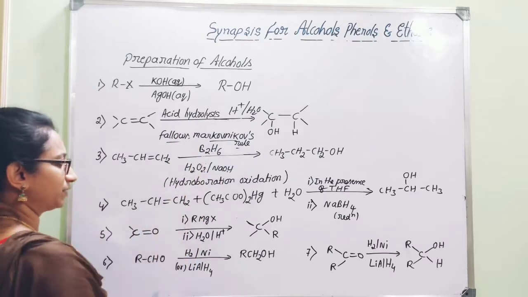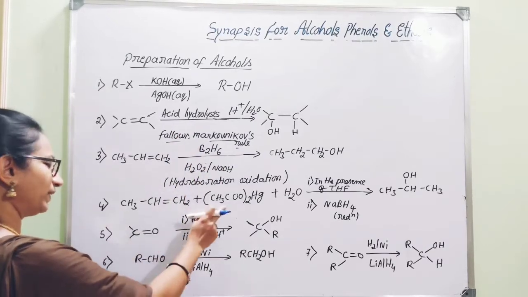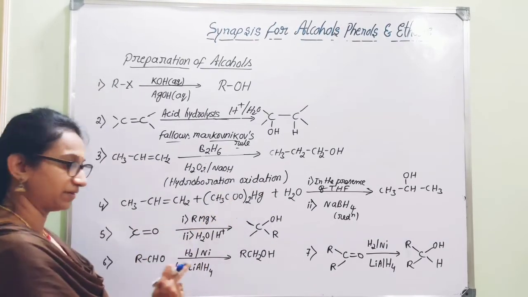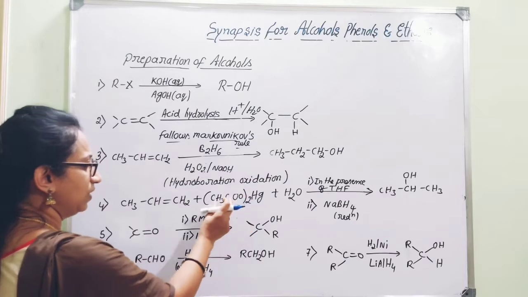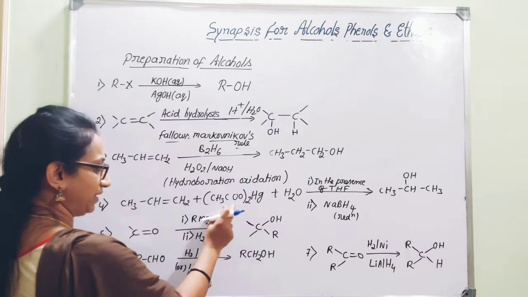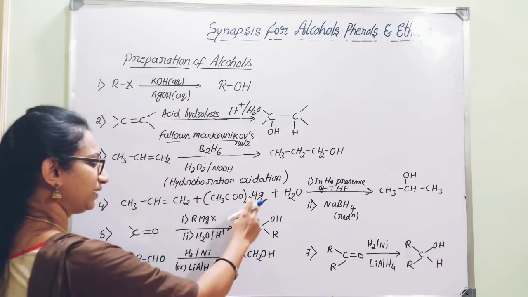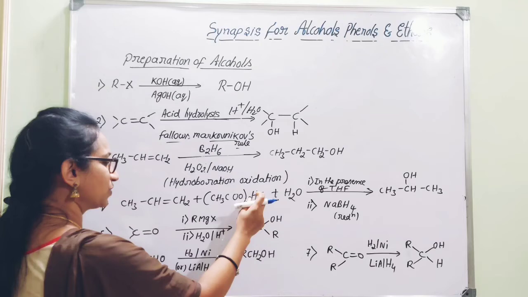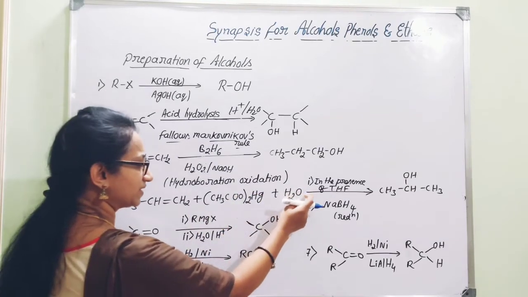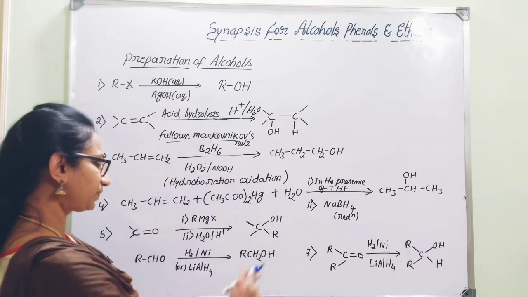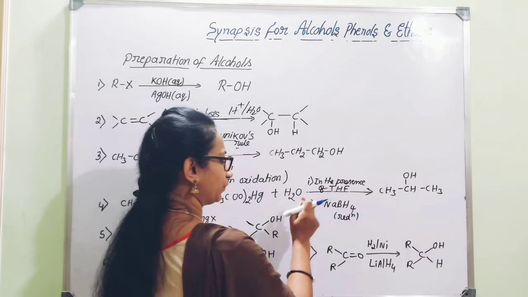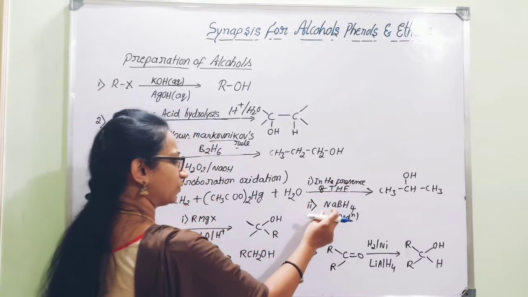two different reactions. Then one more method of preparation, from alkenes itself, is mercuration demercuration. It is called so because of the use of mercury along with acetate, mercury in the second oxidation state. So mercuric acetate in an aqueous medium. Particularly this reaction takes place in the presence of tetrahydrofuran, THF, and then it is followed by reduction